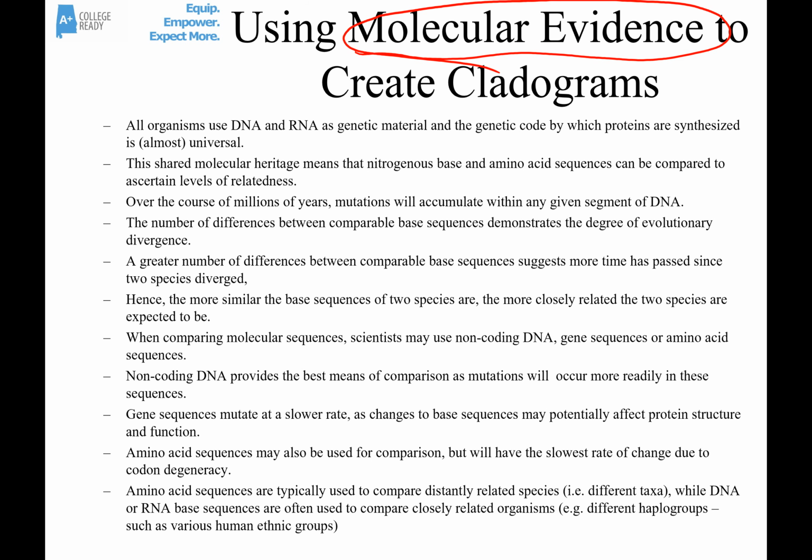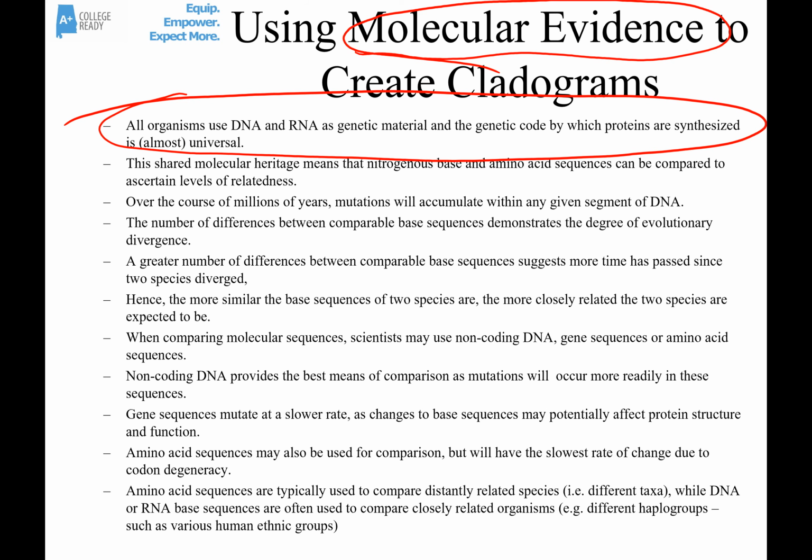So they find certain genes or certain areas of introns and they compare the sequences. The reason that's a good idea is that essentially all organisms use DNA and RNA as their genetic material. It's universal. This means that the nitrogenous base sequences, the sequences of A's and T's and G's and C's, can be compared.